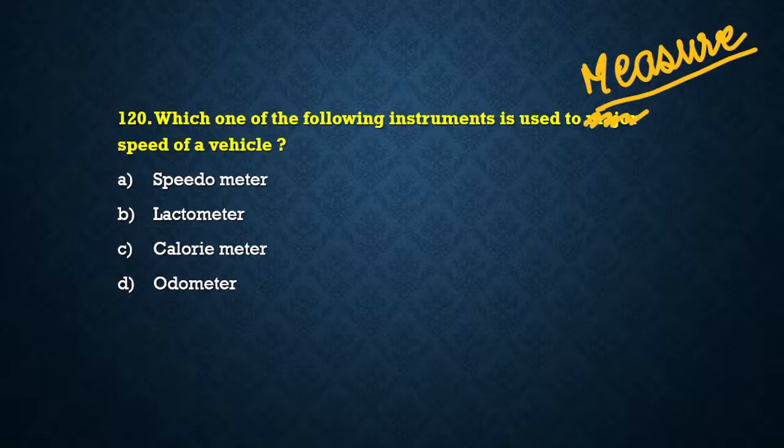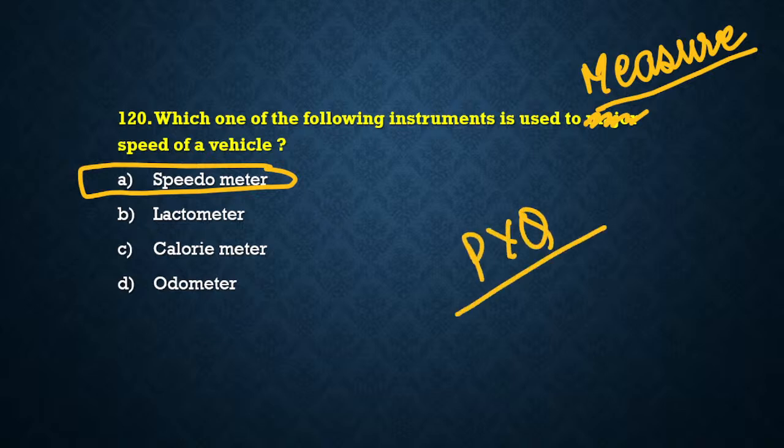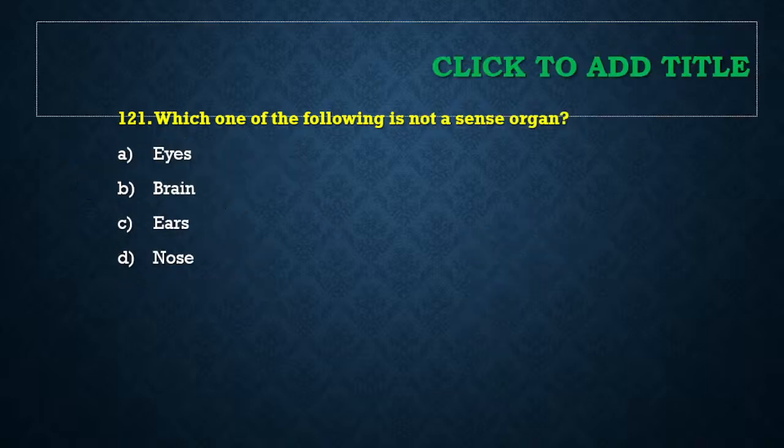So, which of the following instrument is used to measure speed of vehicle? A will be the answer. Good. Okay, correct, Pranush, Vedvyas. All of you are correct. Speed of vehicle, speedometer. Manasvi and Mihir also heard about it. That's good. Okay, so this is also beta previous year question. एग्जाम में पूछा गया, हम ध्यान रखेंगे.